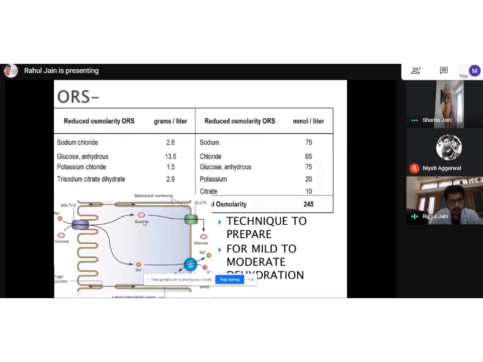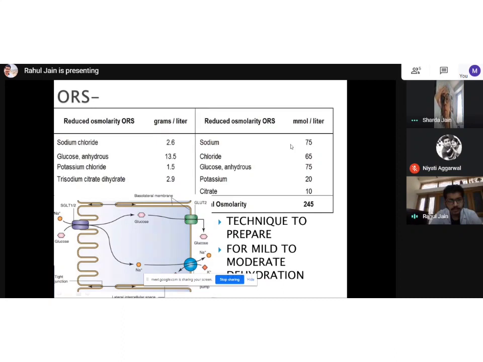Whenever any patient is hypotensive, our goal is sodium in his blood, because sodium maintains the blood pressure. It is responsible for the whole osmolarity in our blood, and it is responsible for retaining fluids and maintaining our BP. So whenever there is hypotension, it means that sodium has been lost from our blood. So at that point, sodium absorption is very important. What this diagram shows is that sodium and glucose are getting absorbed from the same channel.